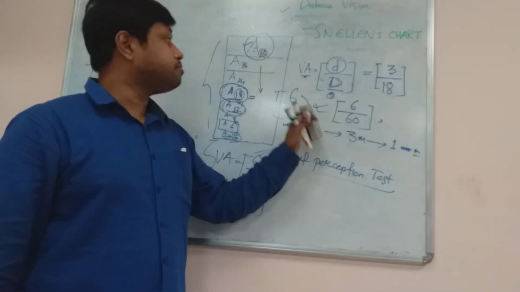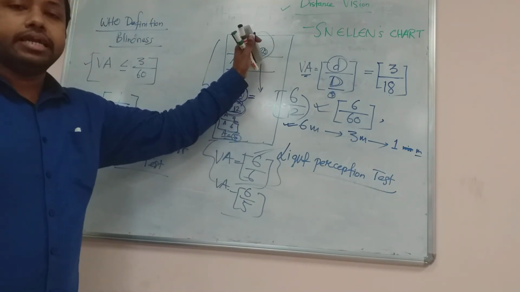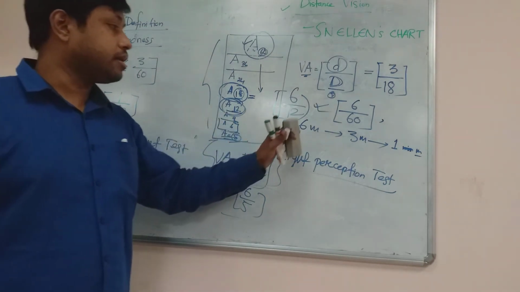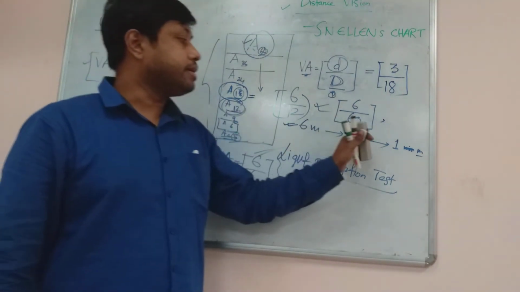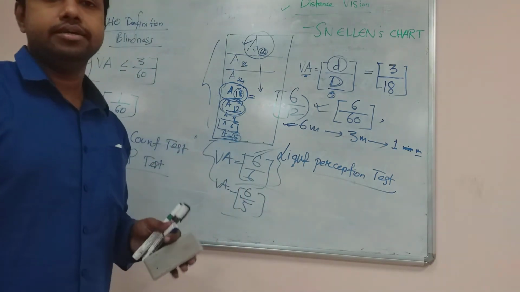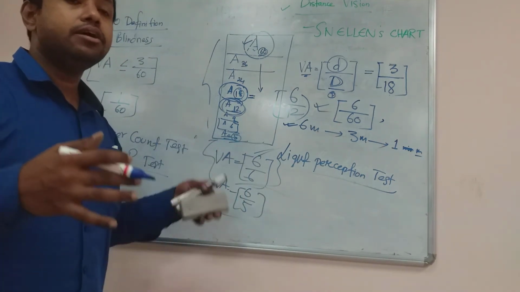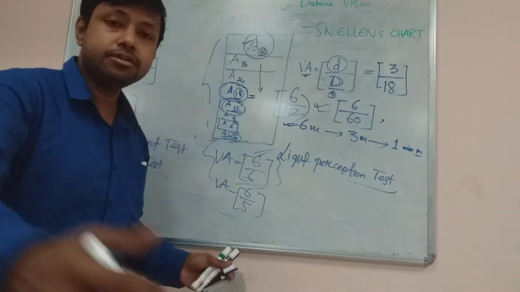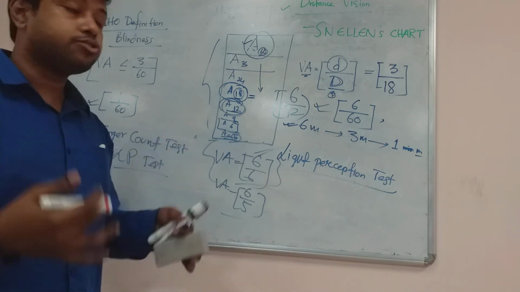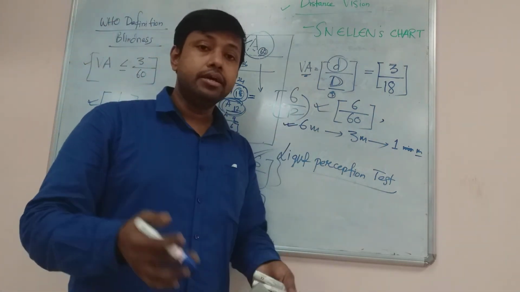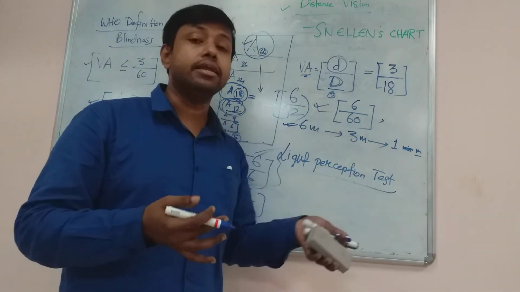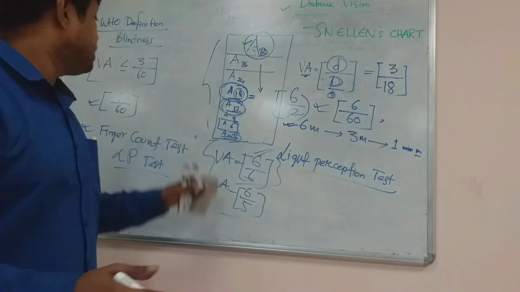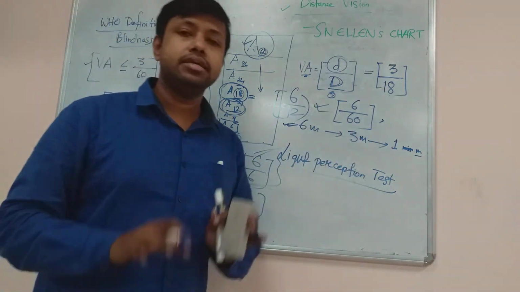Those subjects who cannot see even the biggest letter from a distance of 6 meters undergo further tests by decreasing the distance from 6 meters to 3 meters. Even then, if they cannot see the letters, they are advised to see the letters from a distance of 1 meter. These are done for persons who are blind, and the degree of blindness is assessed accordingly. For those persons who cannot see the letter from 1 meter also, the finger count test and light perception test are there.